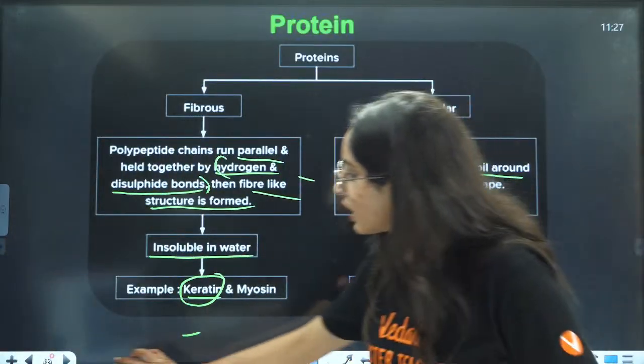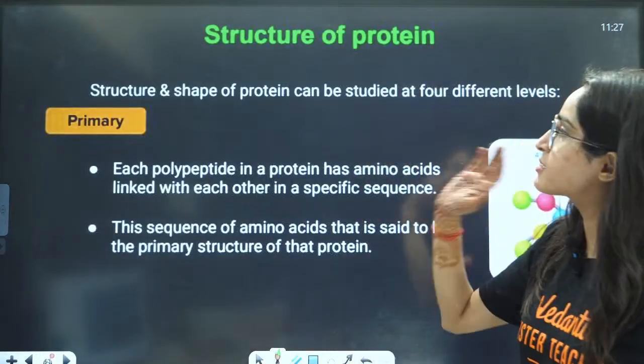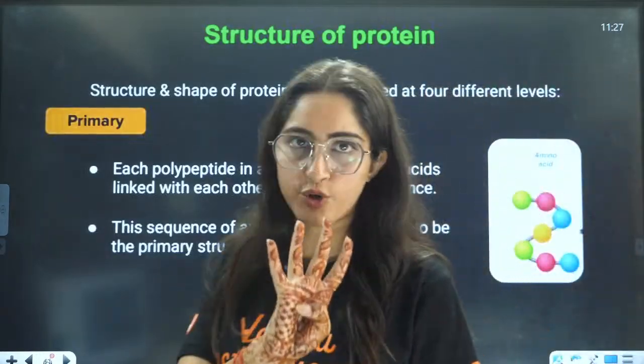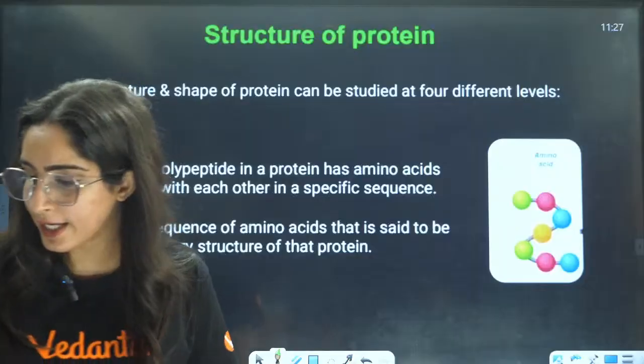Okay. Now, next is structure of protein. So, we have 4 structures of protein: primary, secondary, tertiary and quaternary.